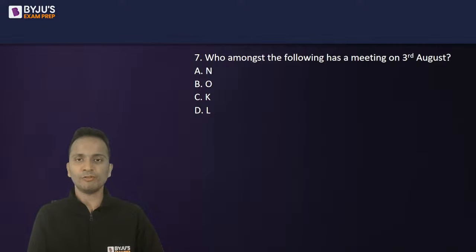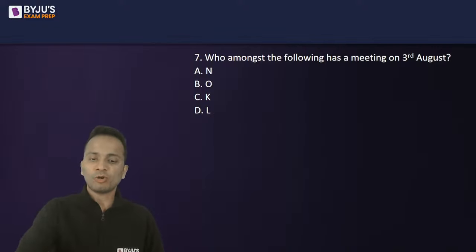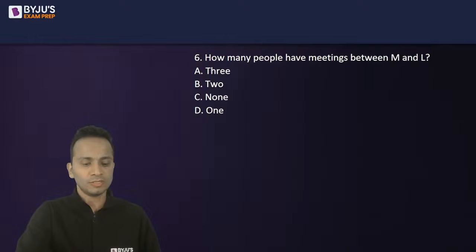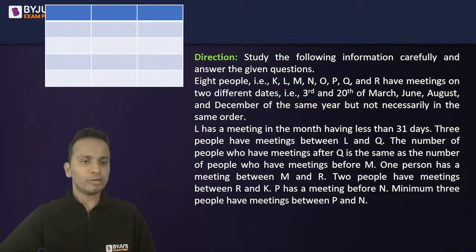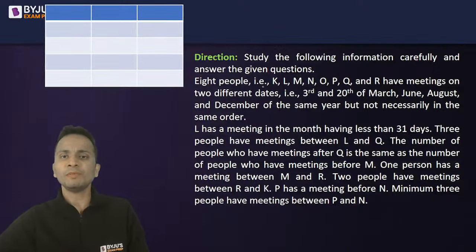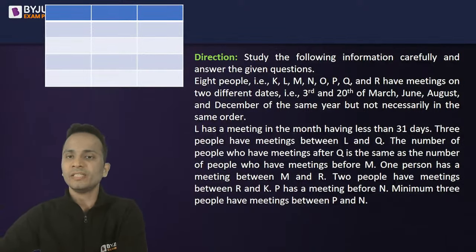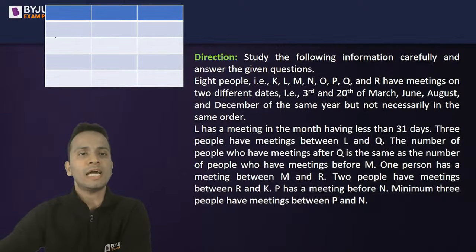Okay, lovely, wonderful. So I've got the answers from some of you, but first of all, now let's start filling this table. Now, 8 people K, L, M, N, O, P, Q, R have meetings on 2 different dates, 3rd and 20th of March, June, August, and December.